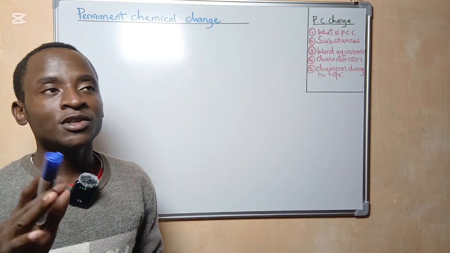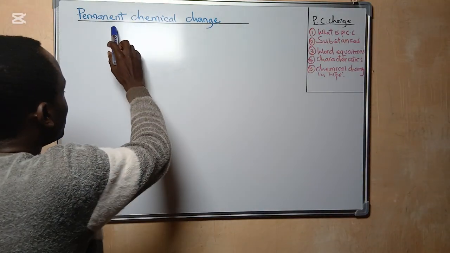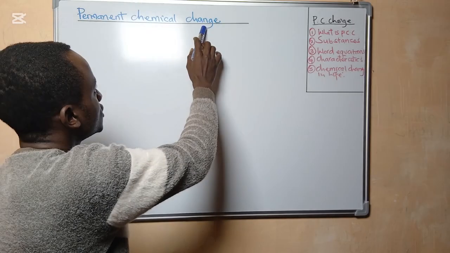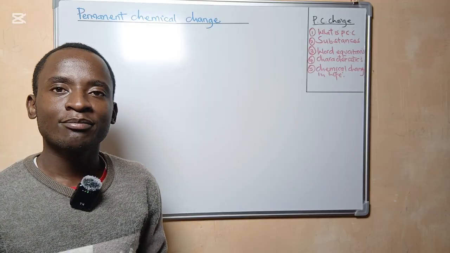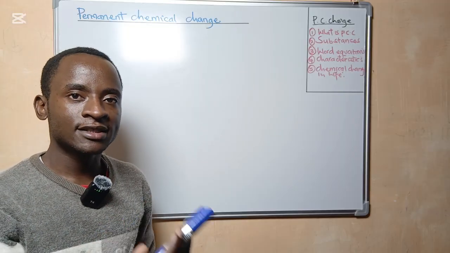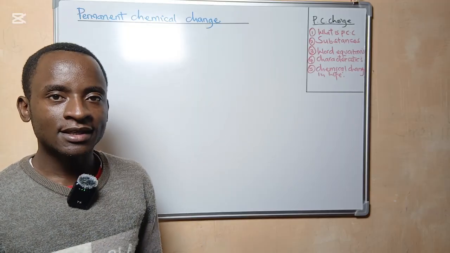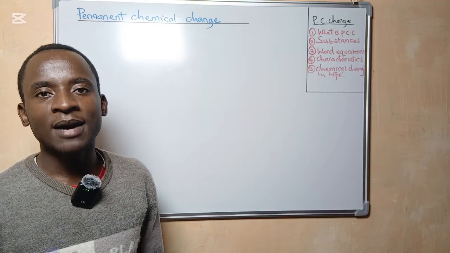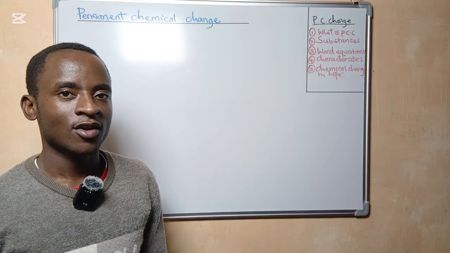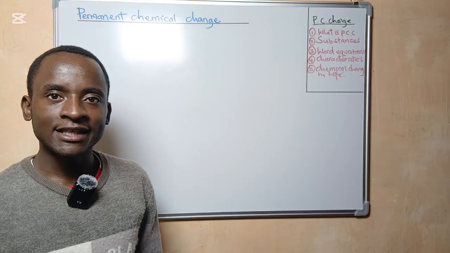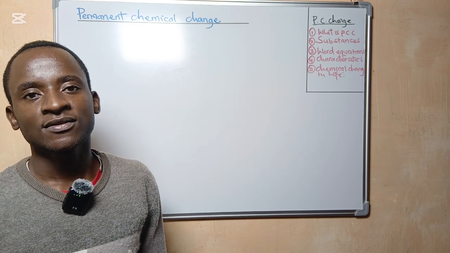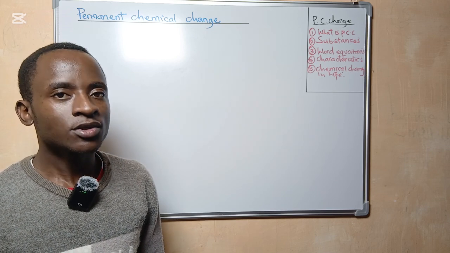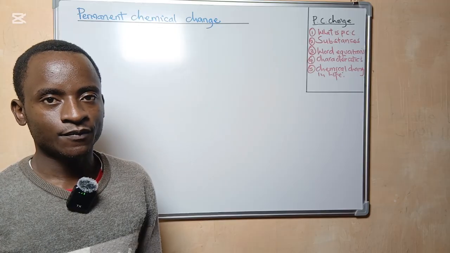Now, allow me to introduce to you a permanent chemical change. As the name suggests, this is a change that happens permanently. We cannot reverse this type of change. It happens permanently. So this is what we are going to talk about today.